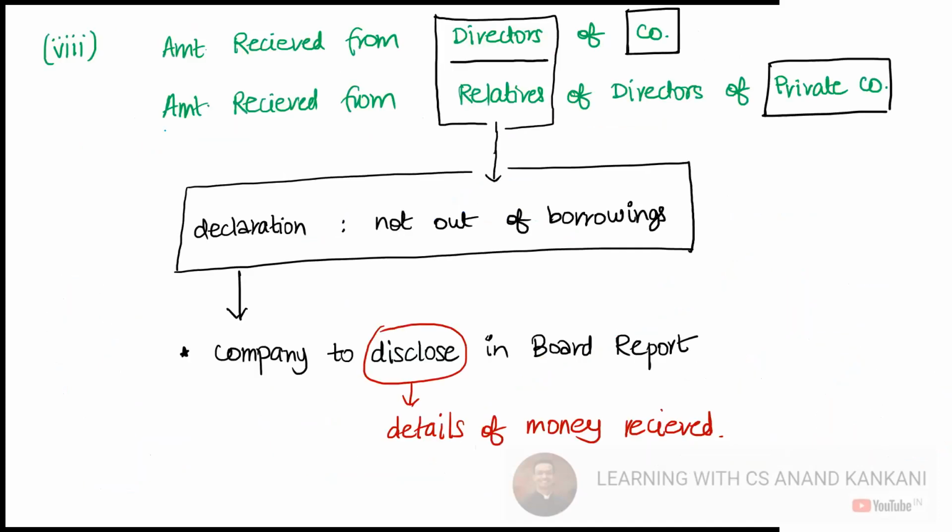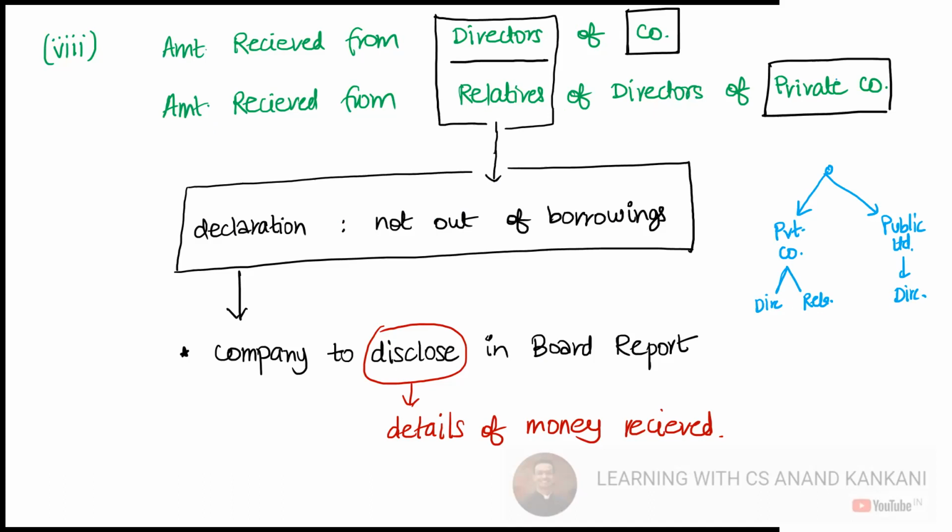Okay. Next we have, if the amount is received from the directors of the company, or if the amount is received from the directors as well as the relatives of the directors of the private company. So just understand, you have two things. One, you have a private company, and the other you have a public limited company. Now for public company, it is only the directors, and for private company, you have the directors as well as the relatives.